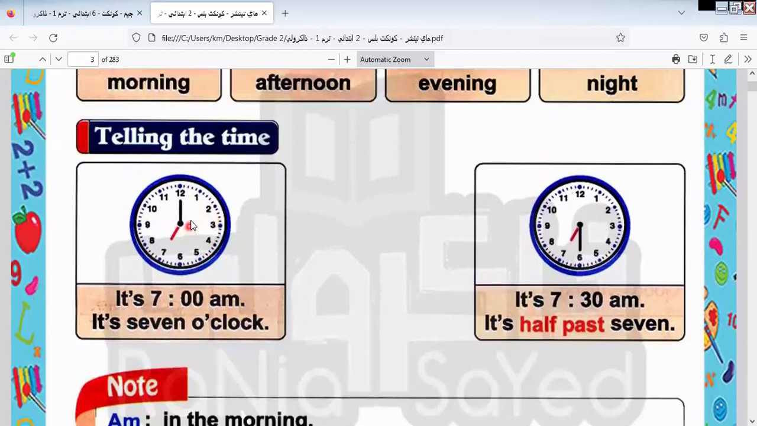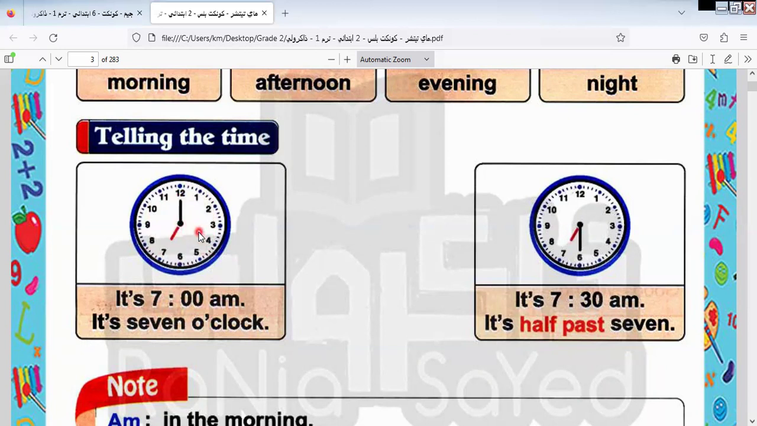Here is the time. I would like to say that our clock is classified in 5 minutes. We say 5, 10, 15, 20, 25, 30, 35, 40, 45, 50, 55, and 60. So the hour is 1 hour. How many minutes does the hour have? 60 minutes.